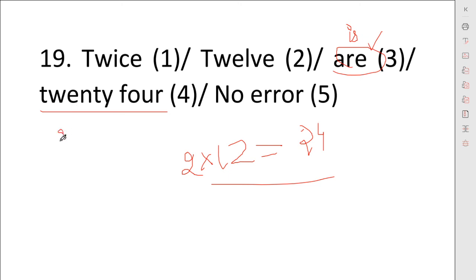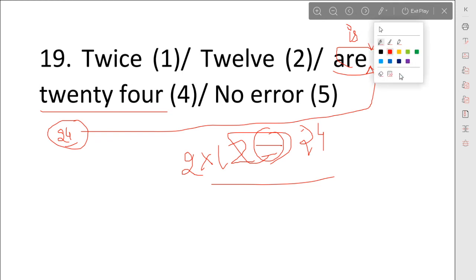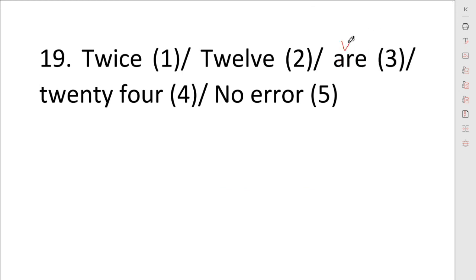Okay, 24 is a number, it is used in singular sense. It will change this verb into is. You can take help of this: is equals to. We always use is equals to instead of are equals to. So here we will have is instead of are. Whenever you find a sense of equals, then we will use is in mathematics.